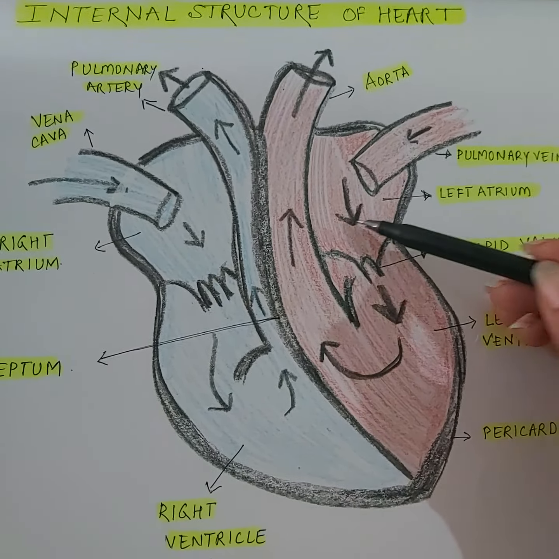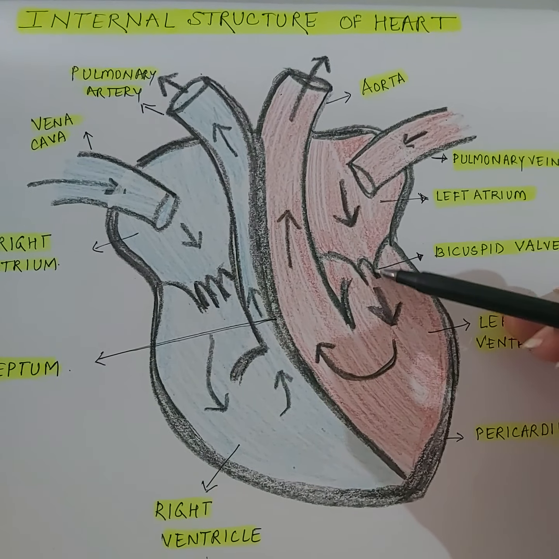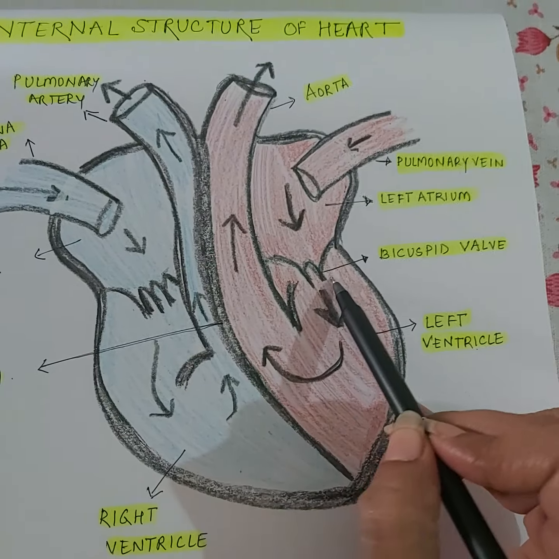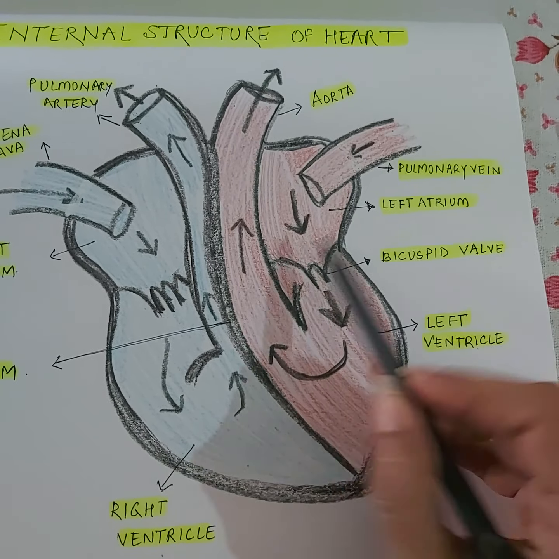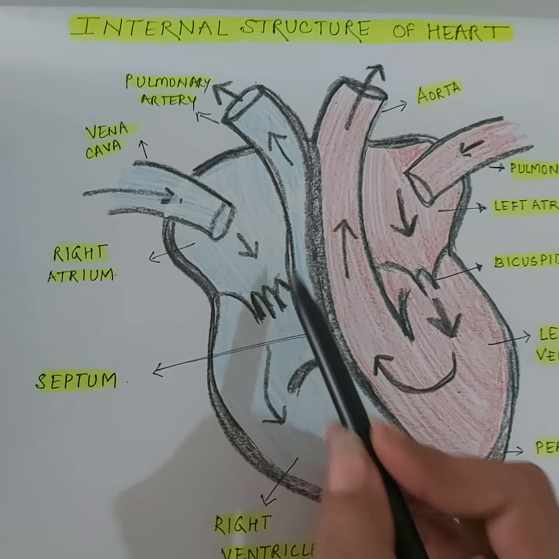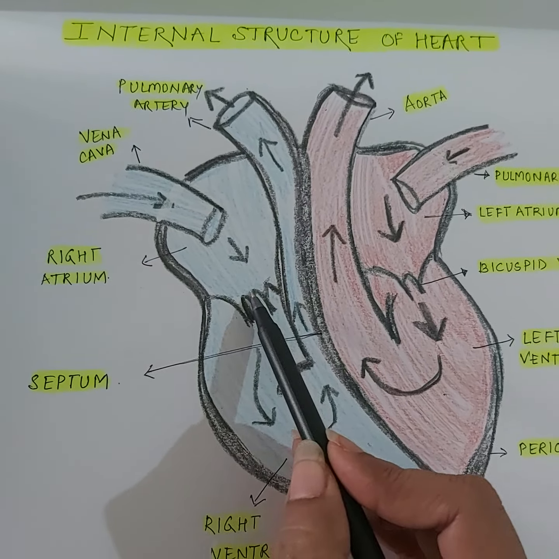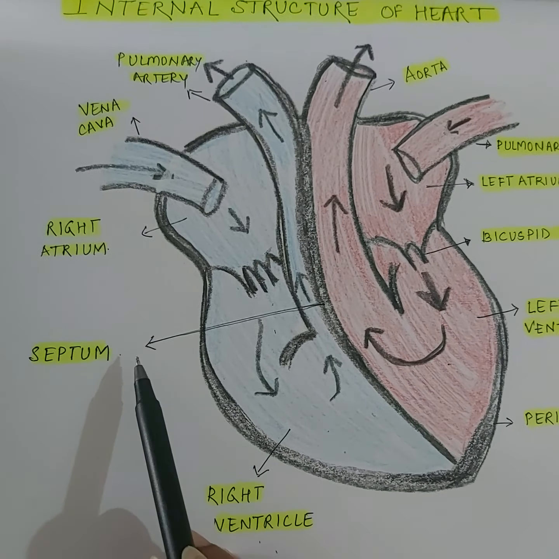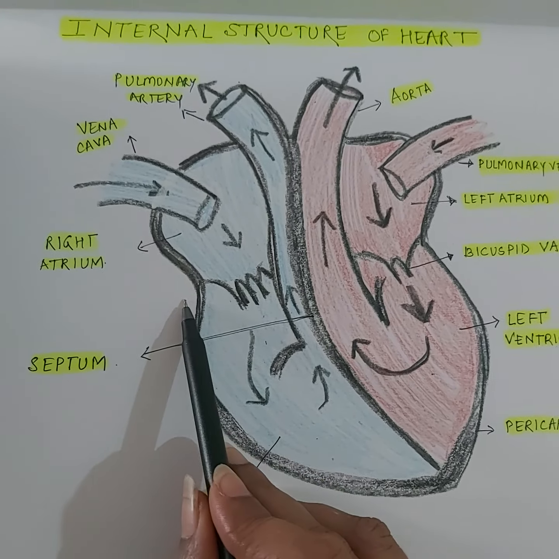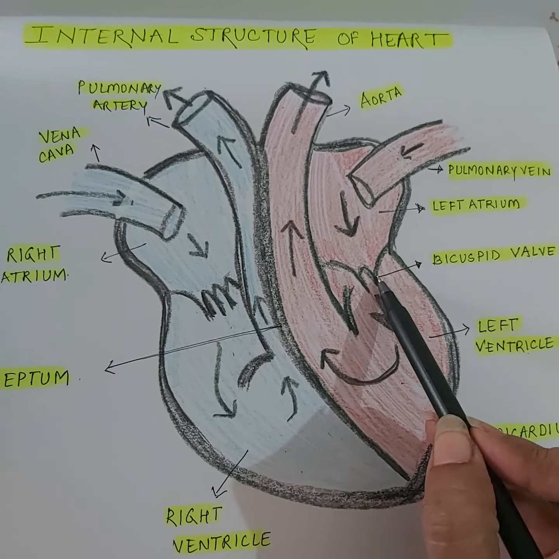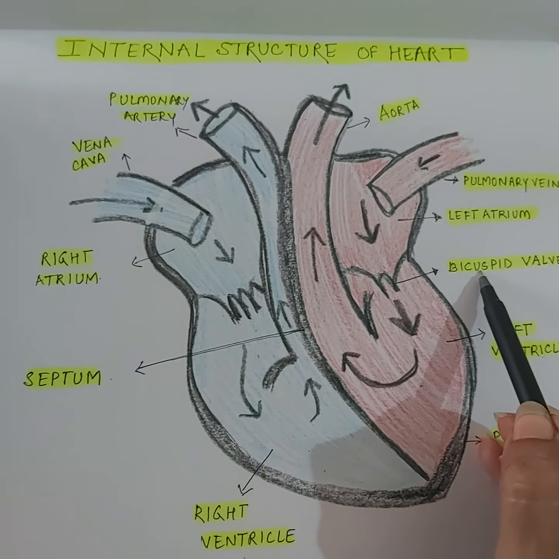The left auricle and the left ventricle have a separating valve in between. This valve which connects the left atrium and the left ventricle is the bicuspid valve. On the right hand side you can see a valve which is present between the right atrium and the right ventricle. This valve is called the tricuspid valve. You can see this is the tricuspid valve and this is the bicuspid valve.